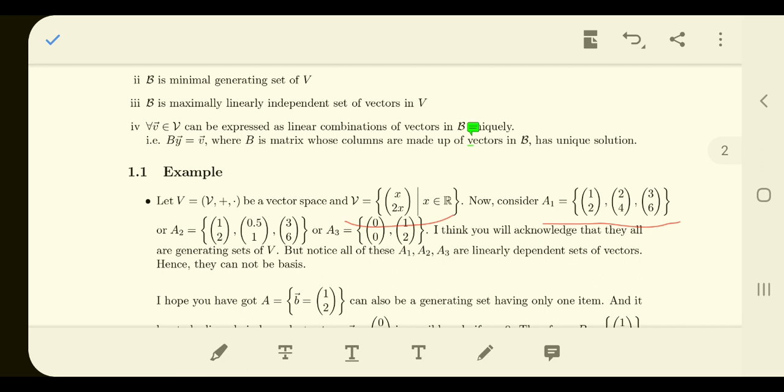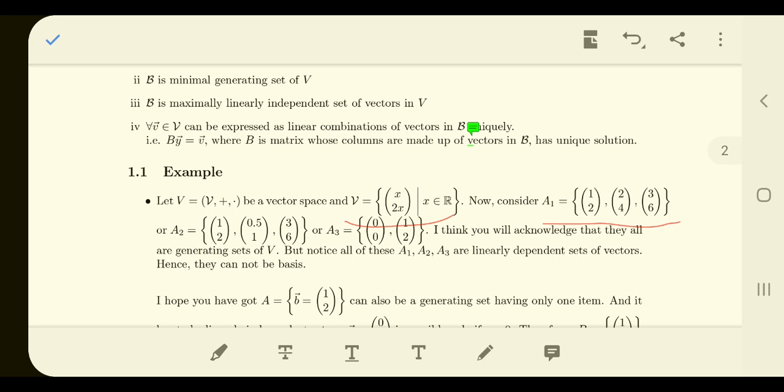Similarly you can think about the (3, 6) vector. So all of them can generate individually, so the entire set is generating. Okay, that's very much correct. Are they linearly independent? They are not linearly independent, hence they are not maximally linearly independent, because you have certain elements that, if you keep them, the set is linearly dependent, and you have to cross them out.